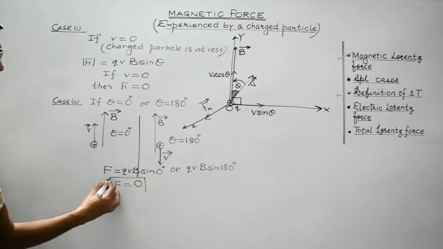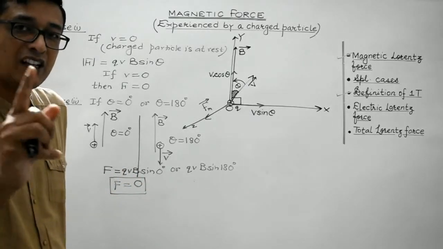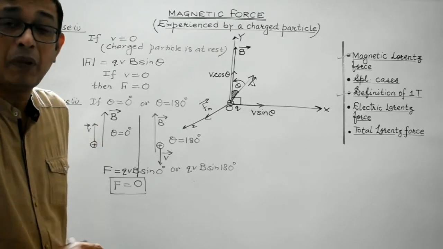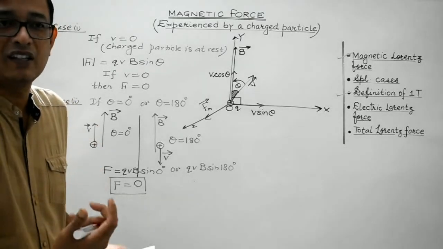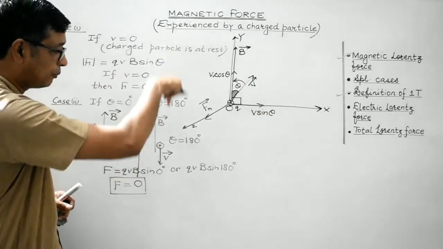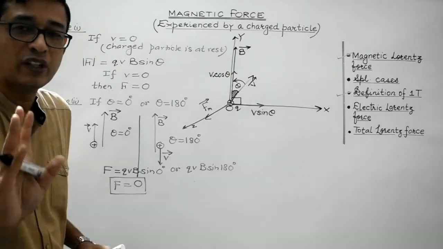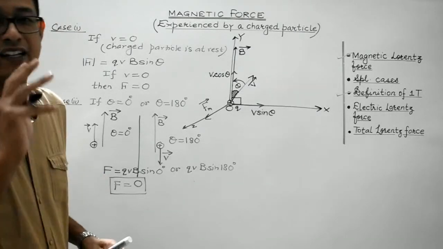So what we conclude is, even if the charged particle is in motion, but if it is moving either along the direction of the magnetic field or in a direction opposite to that of the magnetic field, then in that case also it won't experience any magnetic force.